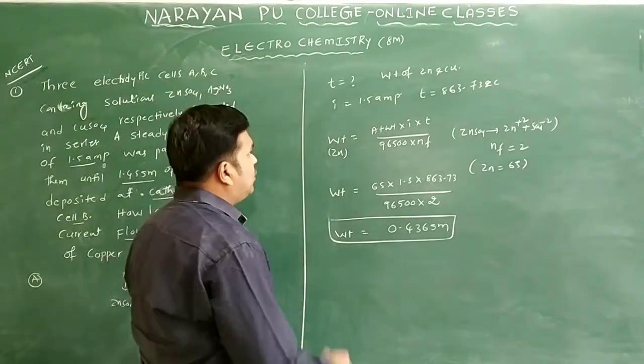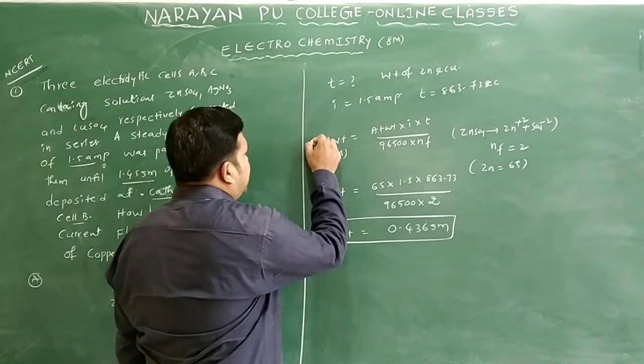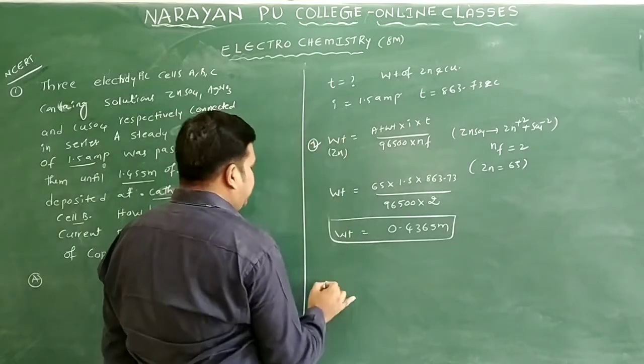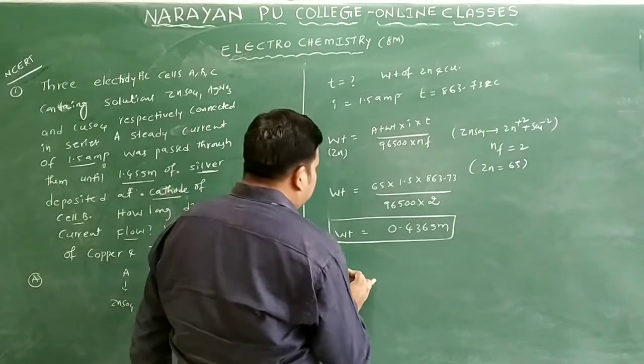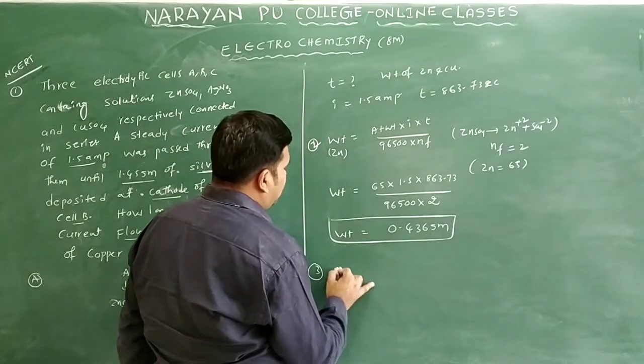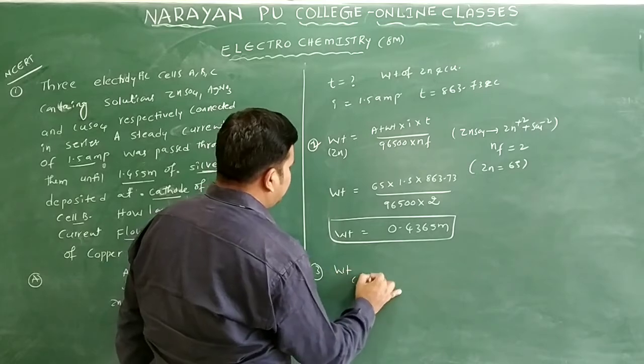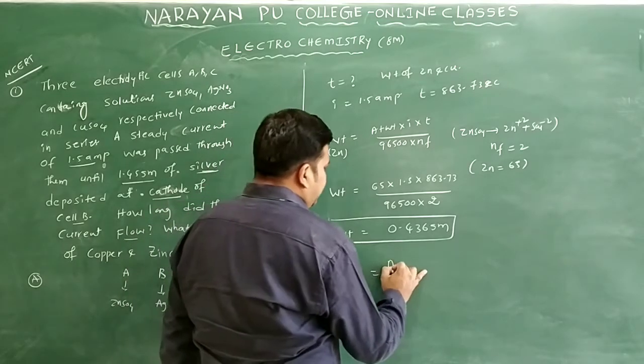Okay, one is done. You can imagine this is the second one. First you found the time, second you found the weight of zinc, and third I want to find the weight of the copper. Same formula. So for the weight of the copper, what can you write?